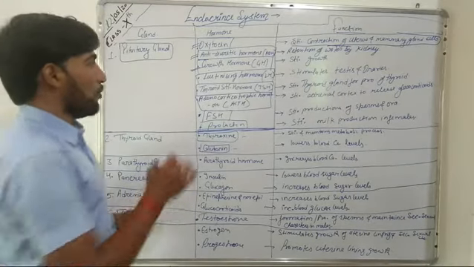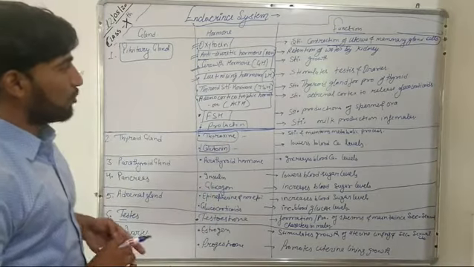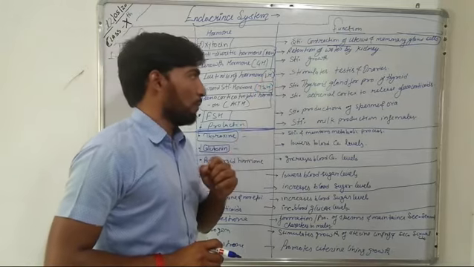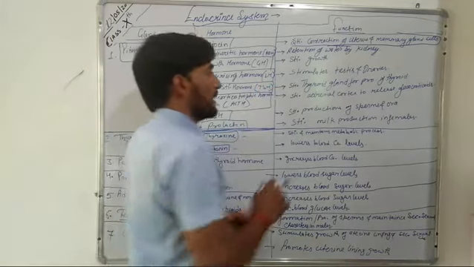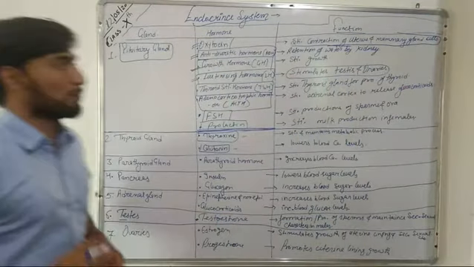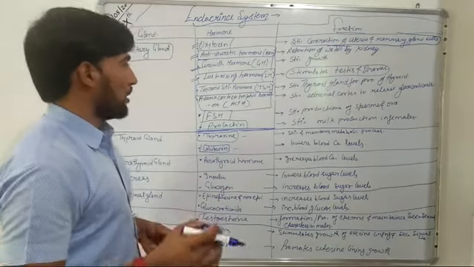Now the fourth hormone that is released by pituitary is luteinizing hormone. This luteinizing hormone, also known as LH as its short form, stimulates the testes and ovaries, due to which the testis prepares the sperm cells and the ovaries start preparing the egg cell or the ova.